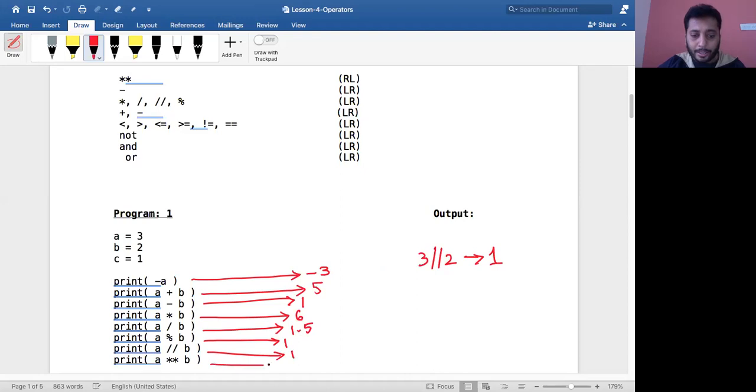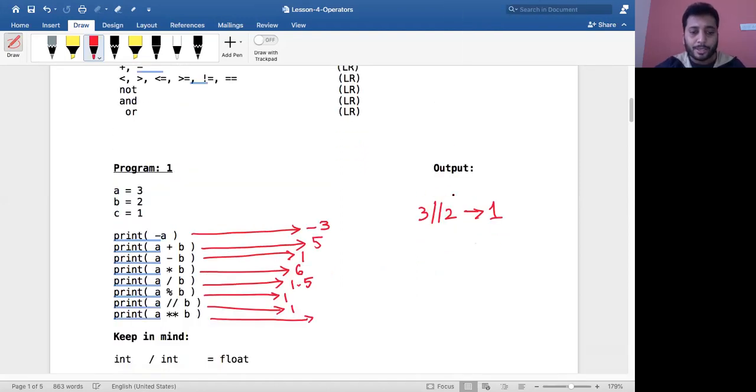Then A star star B. What is A star star B? A's value is 3, and it is to the power of B, which is 2. So it is 3 square. 3 into 3 is 9. Therefore, this will result in 9.